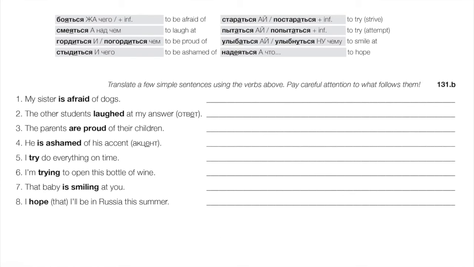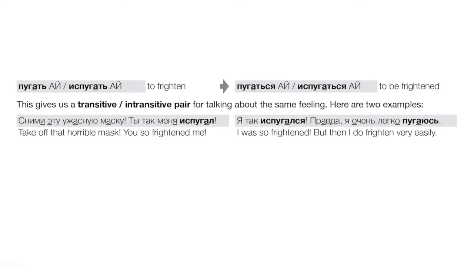Okay, next item. This is something that is quite simple, but it's extremely useful, especially for a lot of verbs that involve feelings. We can basically take an active verb and make it passive or vice versa, again, by adding or subtracting the reflexive particle. And just to take one example, пугать means to frighten, right? Well, almost any verb like that, right, that would make sense in a passive sense, like to frighten. Well, certainly one can frighten someone else, or one can be frightened passively. Almost any verb like that, you can, almost without hesitation, add a reflexive particle and get a corresponding passive verb. Like пугаться, to be frightened.